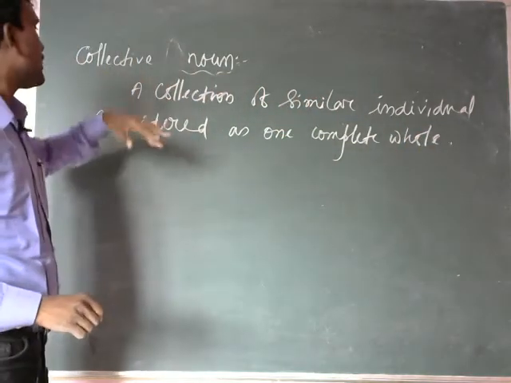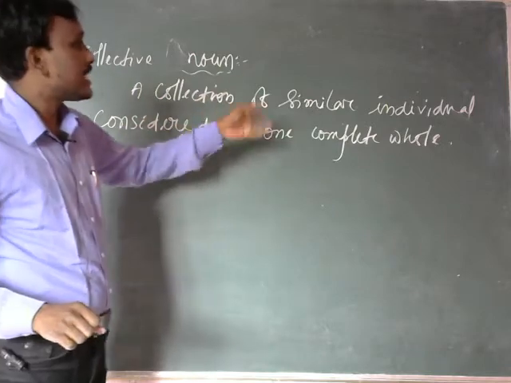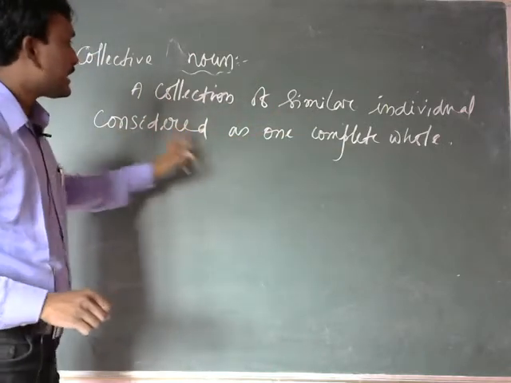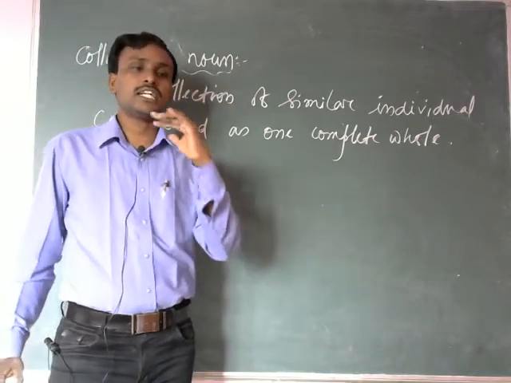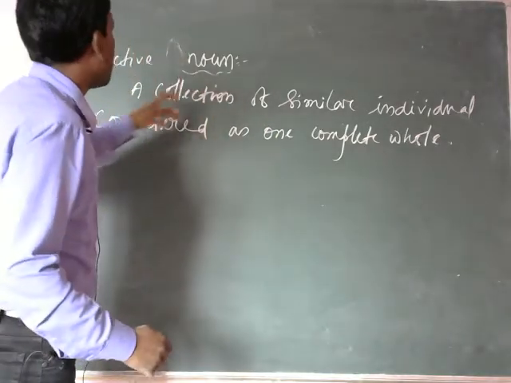So, what is collective noun? A collection of similar individual considered as one complete whole. If I give you some examples, you can understand. Look here, a collection of things.